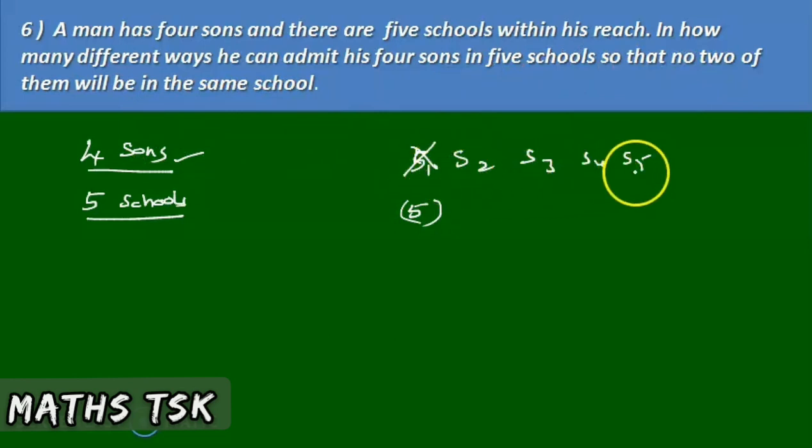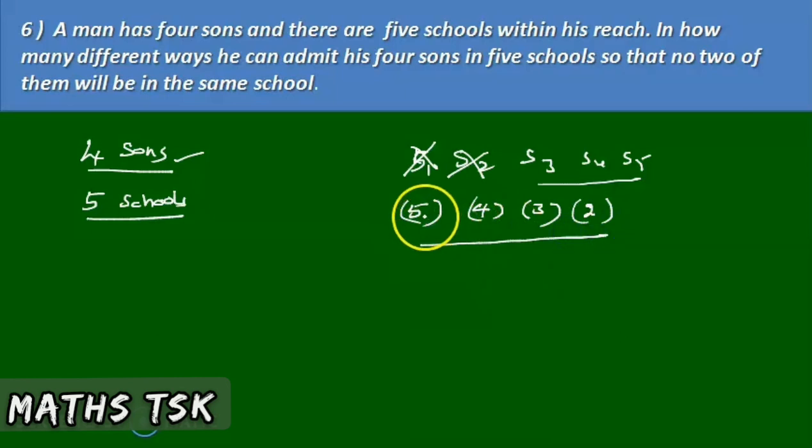So he has only 4 chances. So the next person can join any one of these schools in 4 ways, since there are 4 opportunities. He can join in S2 or S3, S4, S5. Suppose he joined here, remove it. Next, there are two sons remaining. Any one of his sons can come and join in any of these 3 schools in 3 ways. Next, the last one can join in 2 ways.